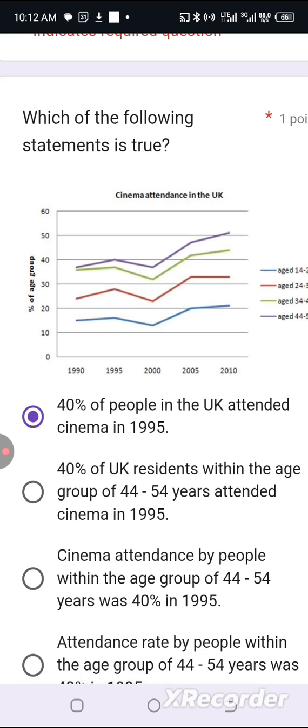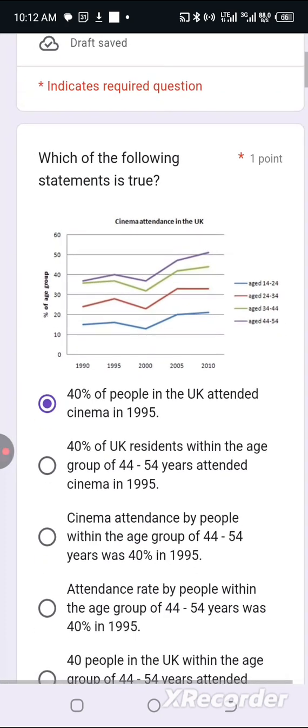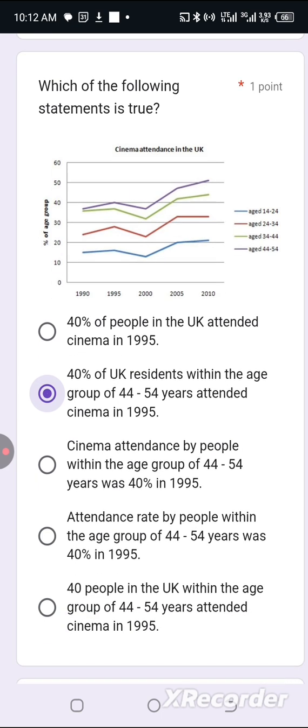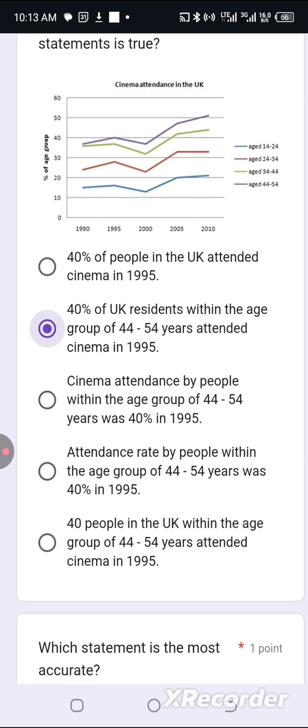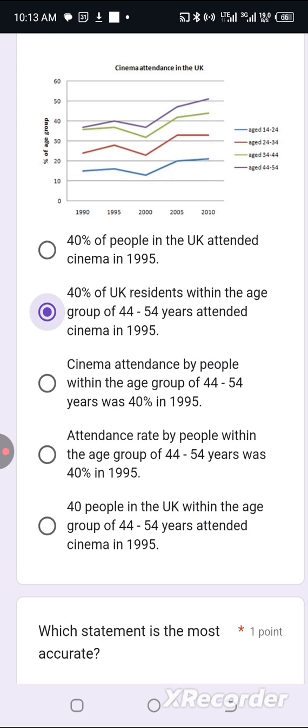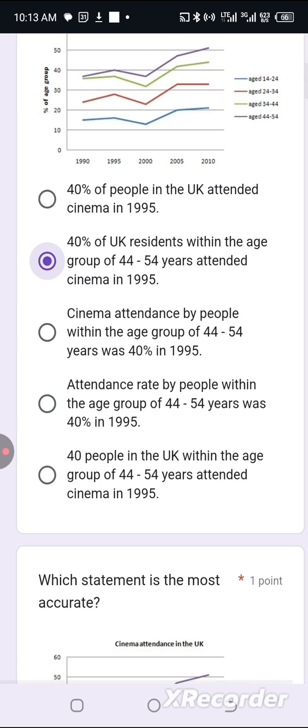The second one says 40% of UK residents within the age group of 44 to 54 years. Yes, this number 2 is correct. It looks more accurate than number 1. Number 3, the cinema attendance by people within the age group of 44 to 54 years was 40%. No. This is an awkward statement. You can't even start that sentence with cinema attendance. It's complicated. Option B is better than option C. Option D, attendance rate by people within the age group of 44 to 54 years was 40%. No, same problem here. This thing is awkward.